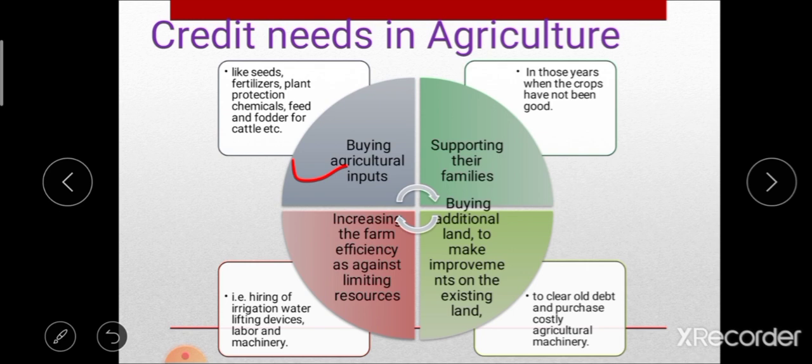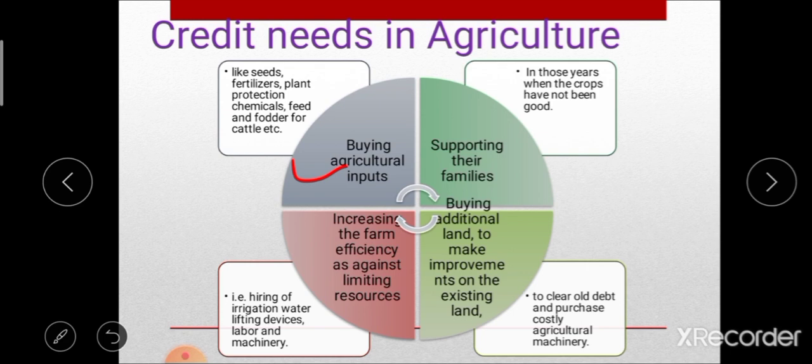The second most important need is supporting the family. This credit supports the farmer's family in those years when the crop has not been good. That means in case of crop failure as well as a poor harvest season, agricultural credit supports the farmer's family. Then next, buying additional land and making improvements on existing land. For that purpose, agricultural credit helps the farmer, that is, buying additional land and making permanent or temporary improvements on existing land.